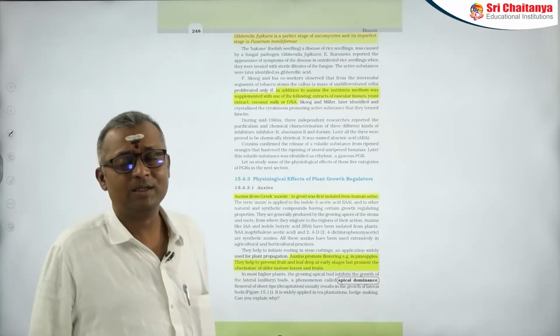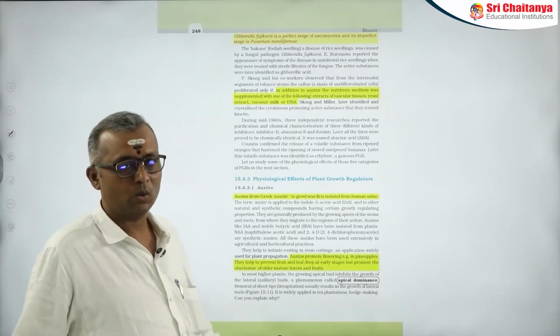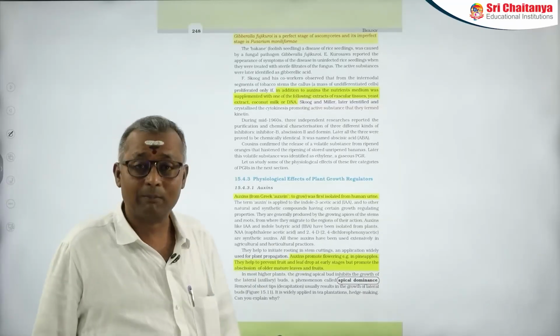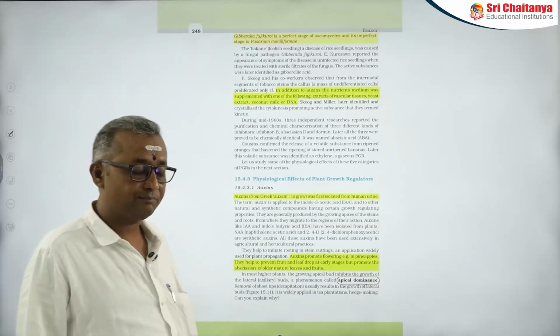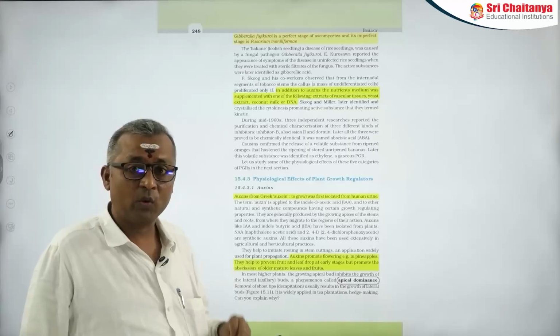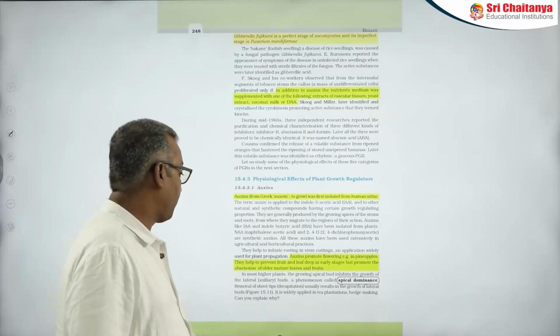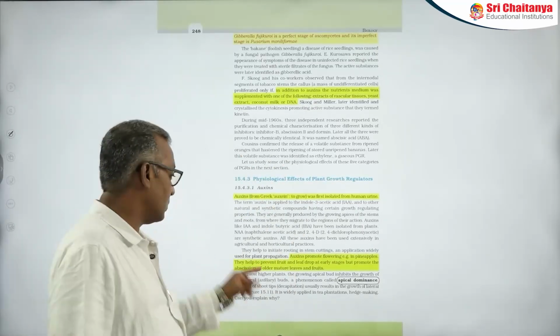Now, auxins have a very important role in various aspects of plant growth and development. Like in pineapple, they promote flowering. In the same way, auxins also prevent fruit and leaf drop in the early stages, but promote abscission of older leaves and fruits.